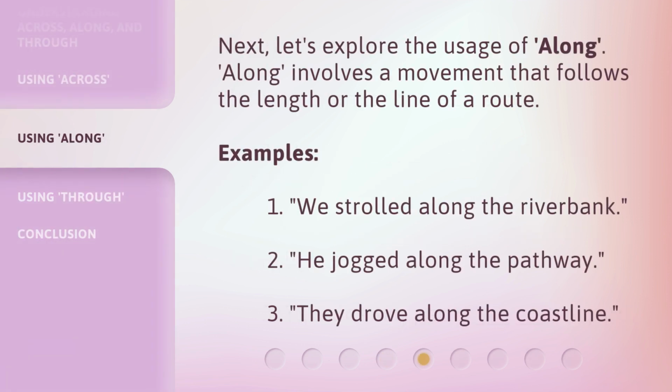Next, let's explore the usage of along. Along involves a movement that follows the length or the line of a route. Examples: 1. We strolled along the riverbank. 2. He jogged along the pathway. 3. They drove along the coastline.